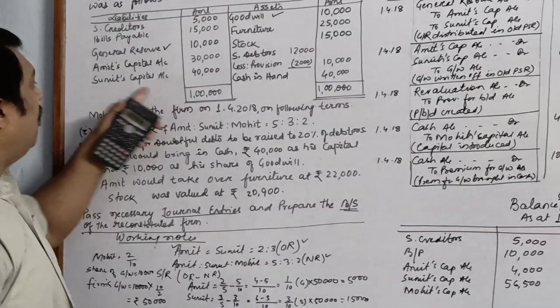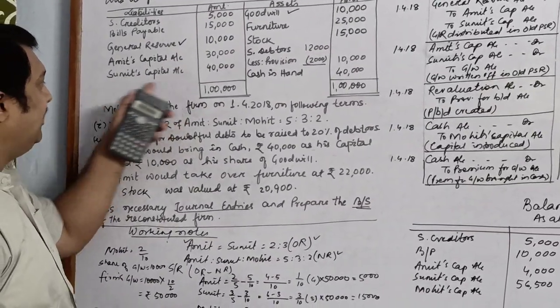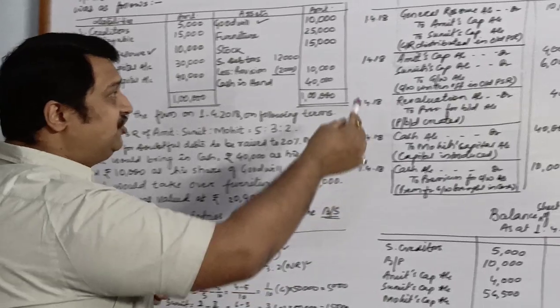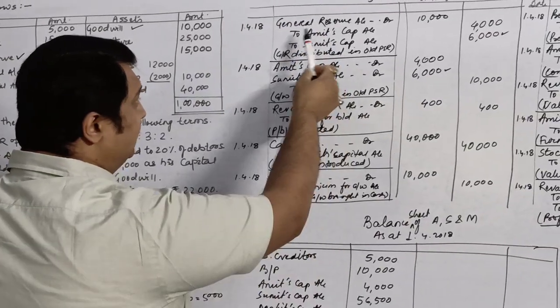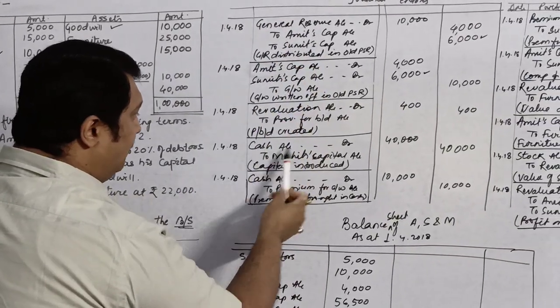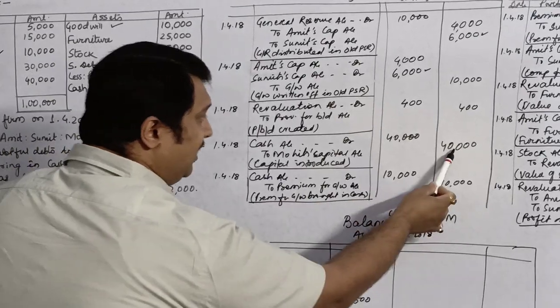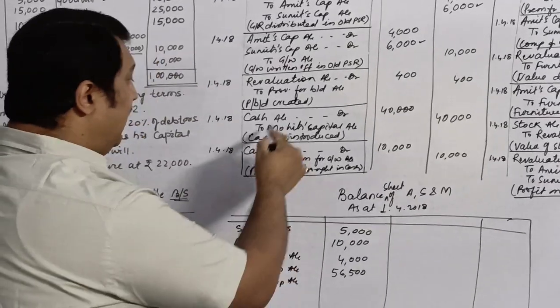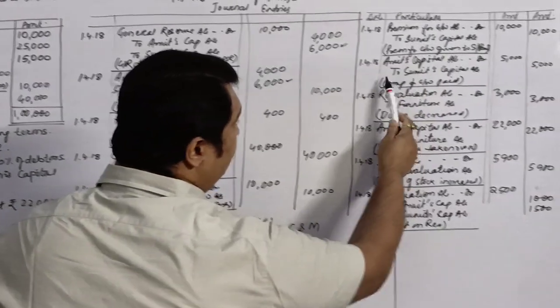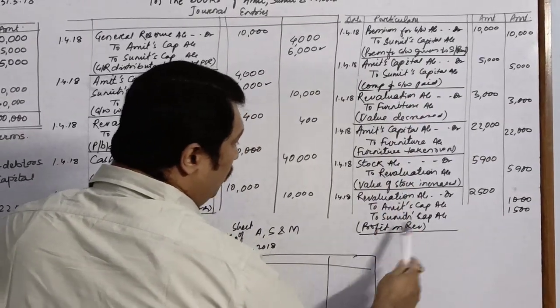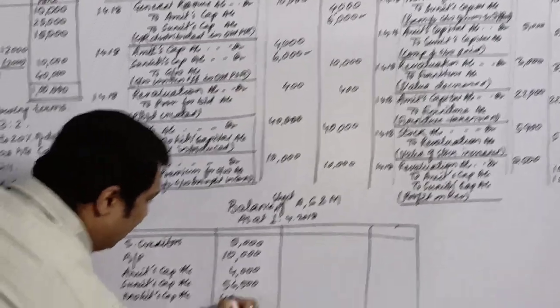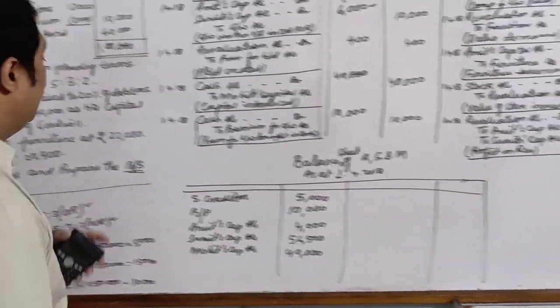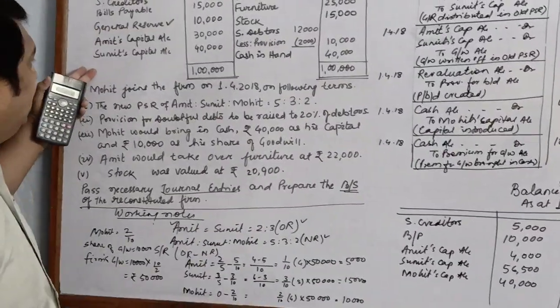Since Mohit was not an old partner, his capital is not appearing over here. We will just check from the journal entries, the name of Mohit coming on the credit. Over here it is coming on the credit, 40,000. So we will add 40,000. After this, no journal entry for Mohit. So we will directly write 40,000 over here. So we have completed our liability side.